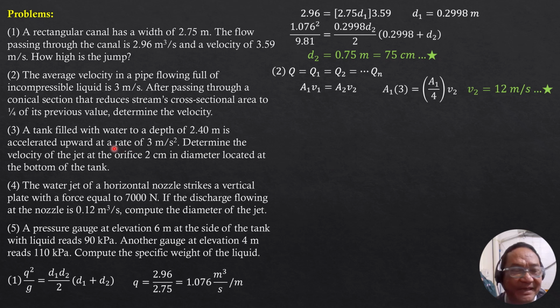Then for problem 3, a tank filled with water to a depth of 2.4 meters is accelerated upward at a rate of 3 meters per second square. Determine the velocity of the jet at the orifice 2 cm in diameter located at the bottom of the tank. When the tank is accelerated upward or downward, the static pressure, the head, and the velocity head will be magnified by multiplying the factor 1 plus or minus ay over g, where the sign is plus if the y component of acceleration is upward,